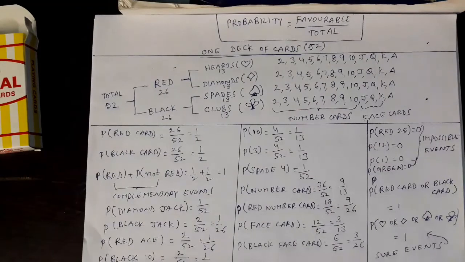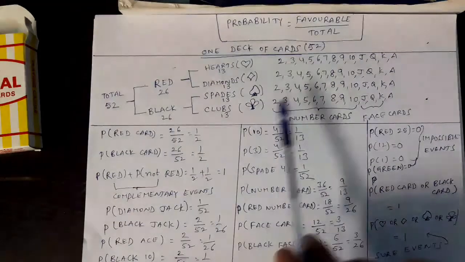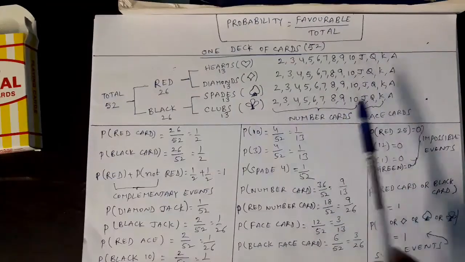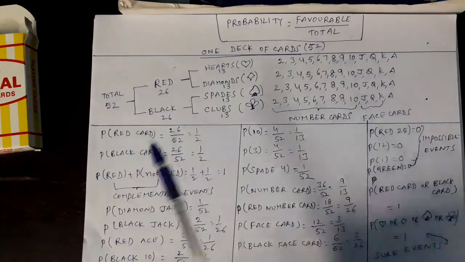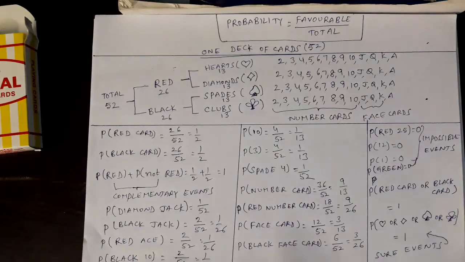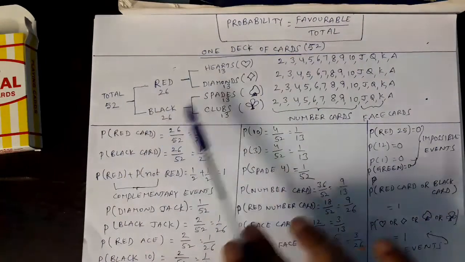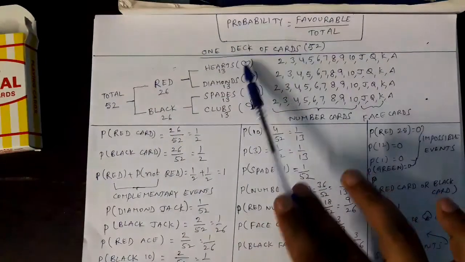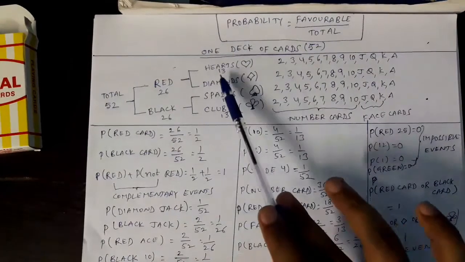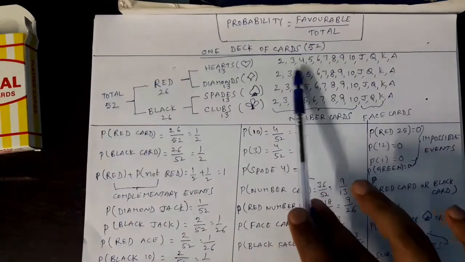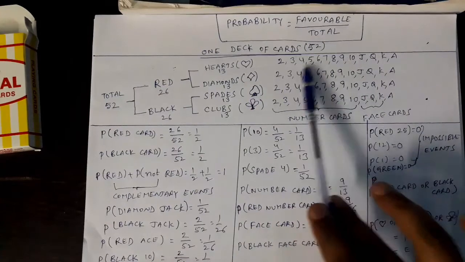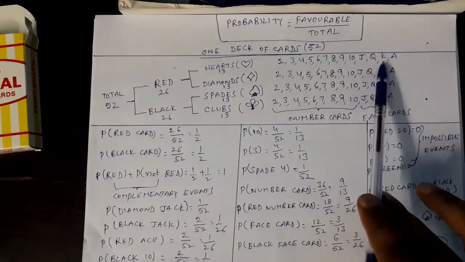Coming to the deck of cards, we have seen how many elementary events there are: 52 altogether. There are 52 cards, right? 26 red, 26 black. Of the 26 red, hearts are 13, diamonds are 13. Those 13 are 2 to 10, 9 number cards, J, Q, K face cards, and ace.